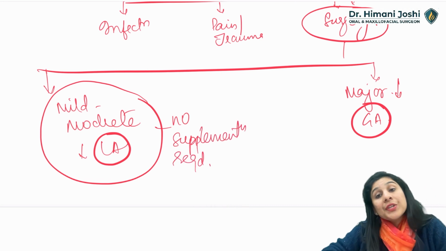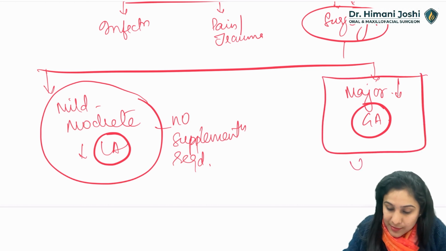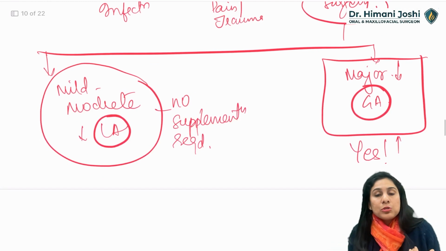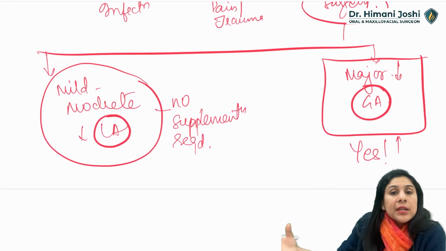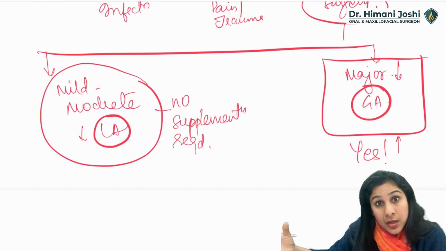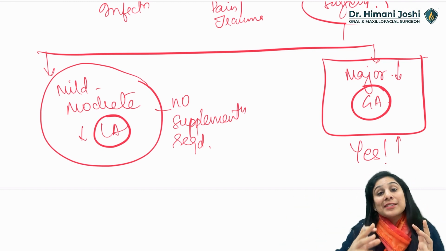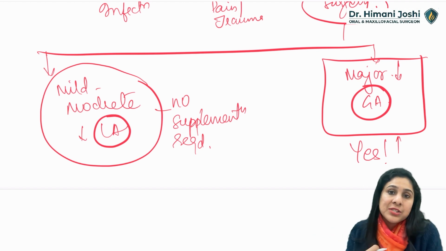But if the surgery is major, yes, you have to supplement. Why? Because in normal people also, like you and me, we are not taking any steroids. But even if we go under a surgery under GA, even we will need steroids because the stress is too much. Now the stress is beyond the capacity of the body's steroids to handle.